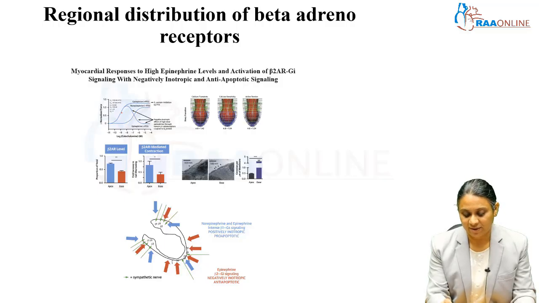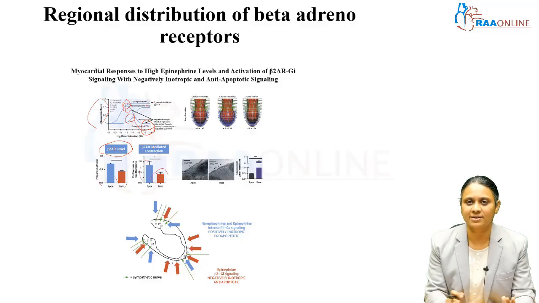So, higher epinephrine level after a certain point of time causes reduction in the force of contractility. Norepinephrine also is the same. So, there is negative contractility after some point of time resulting in hypokinesia or dyskinesia. This we can see in the beta 2 adrenoceptor level, beta 2 more in the apex than in the base. So, beta 2 mediated contraction is more in the apex than in the base.